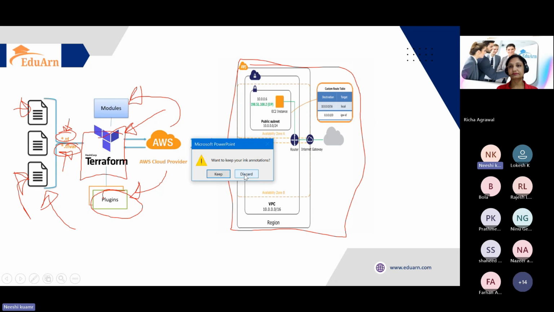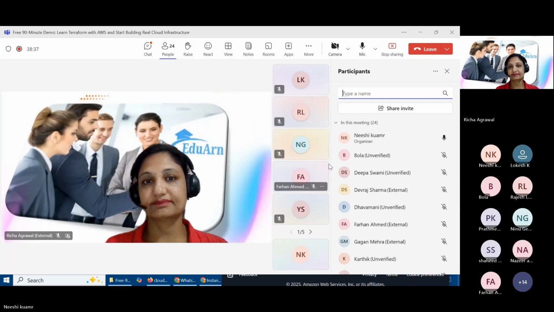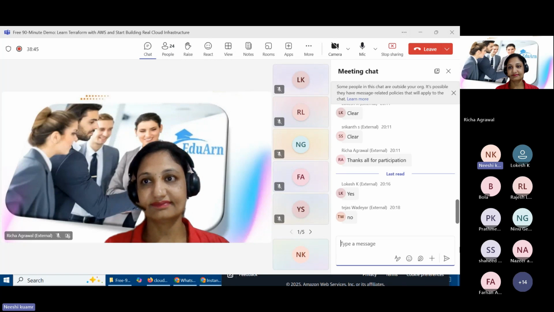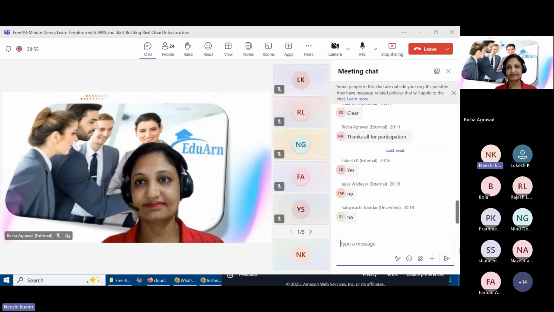So does anyone have any questions on this architecture part? Yes, no? Okay, no. Okay. So Lokesh, do you have any questions? You are saying yes, or you just typed it for clarity? No questions. Very good. So I'm considering no questions.